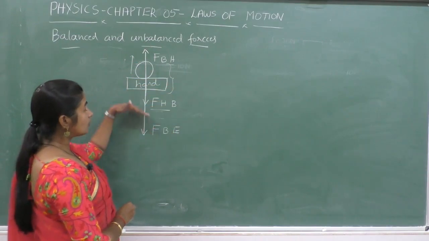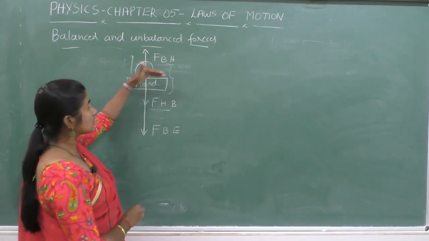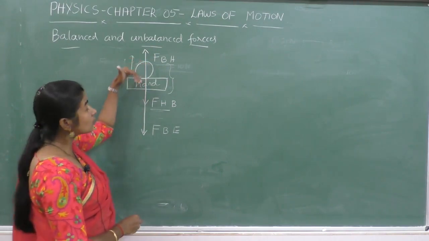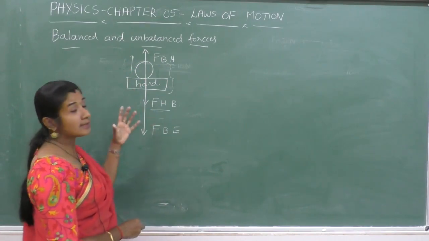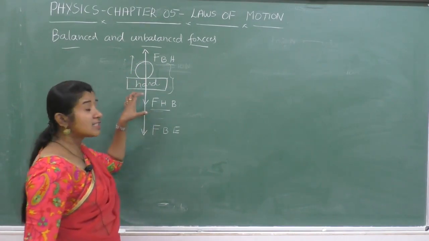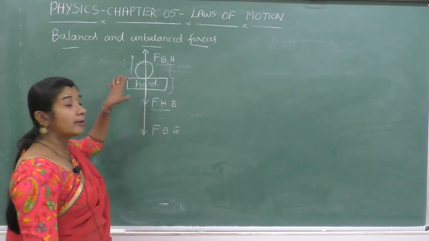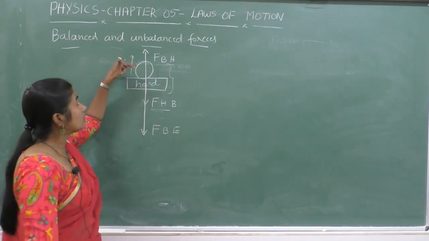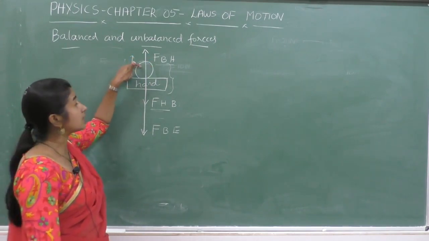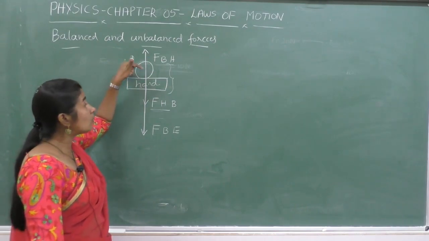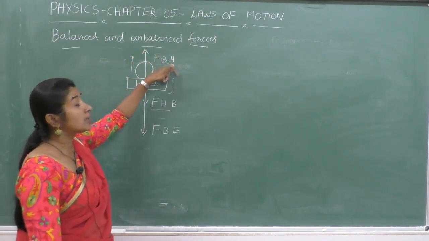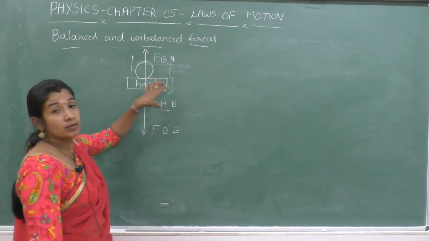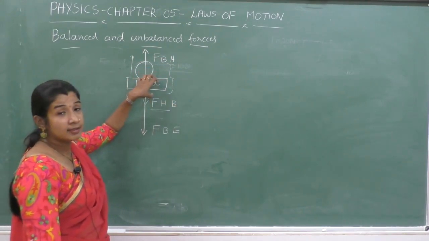If the resultant downward force is more compared to the upward force, then the object should move downwards, but it is not moving in the downward direction. Why is it at rest? In such cases, in order to solve the problems, you have to remember that when we take the effect on the object, we must consider only those forces which act on that body only. We must not consider those forces which act on the other body.